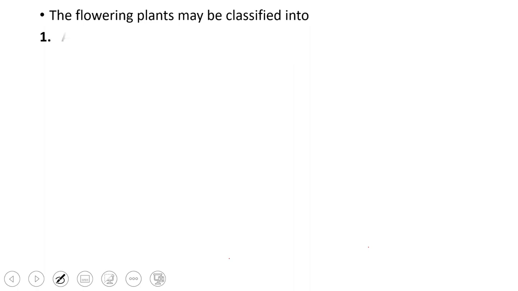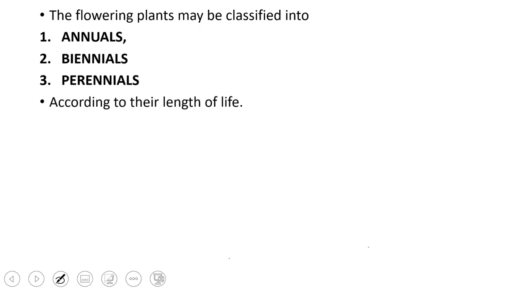In this video, we are again going to classify stem, and this classification of the stem or the plants is based on age or lifespan or the duration of the plant, that is, how long a plant lives. So we can classify them into three basic types, as it was in the case of habit: herbs, shrubs and trees. So annuals, biennials and perennials, and this classification is based on the length of life of a plant, how long a plant lives. Annuals, biennials and perennials.